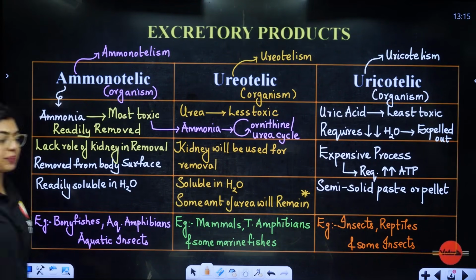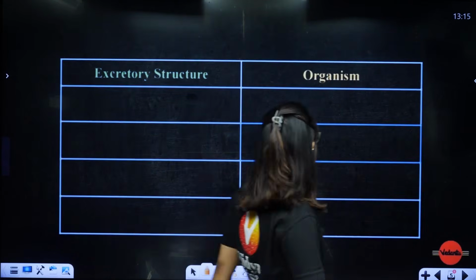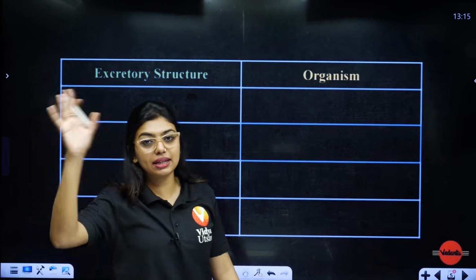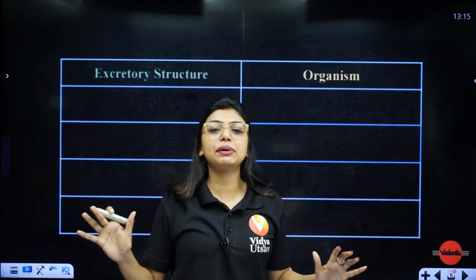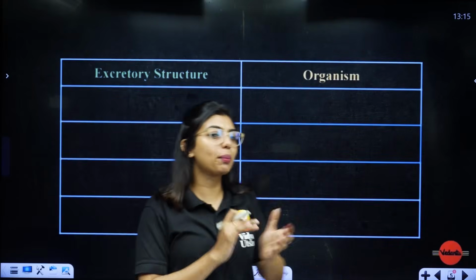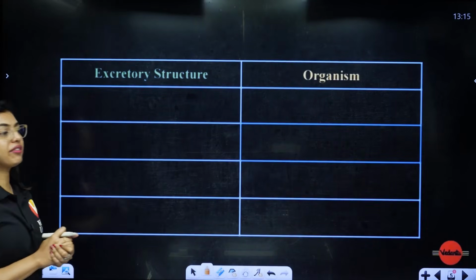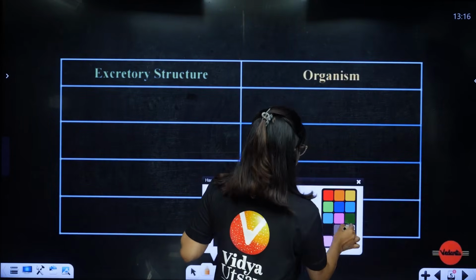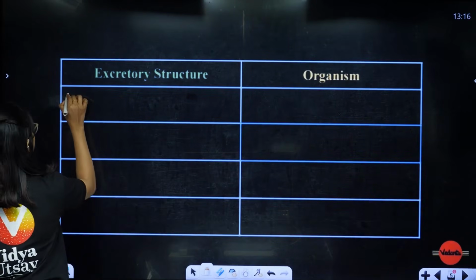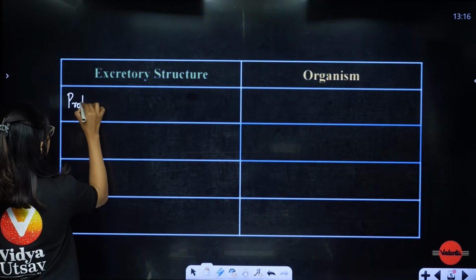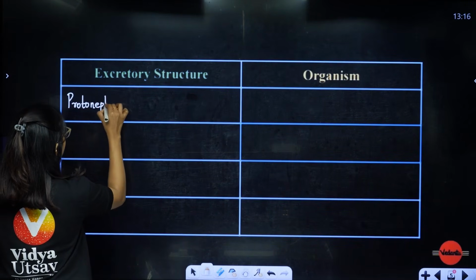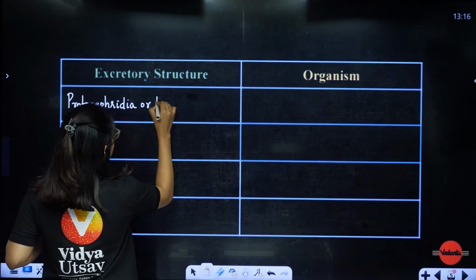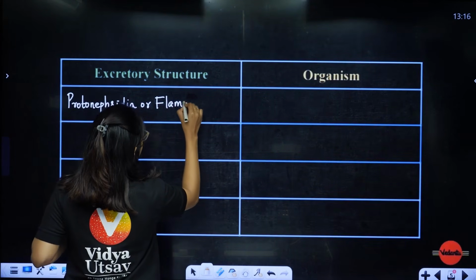Okay. The next topic that we are going to go to, students, is a very important topic: what is the excretory structure an organism has? We have already completed this in the animal kingdom, so we have to take a few topics from there and study here. The first one they have given in your NCERT is the excretory structure. It is going to be called the protonephridia, or in other words, as given in your NCERT, flame cells.